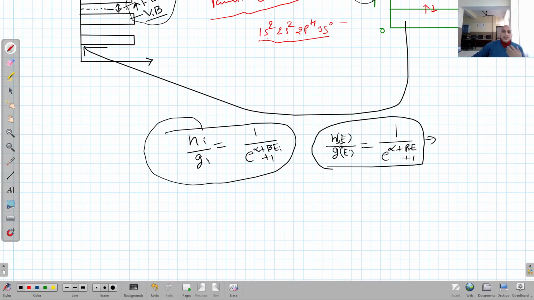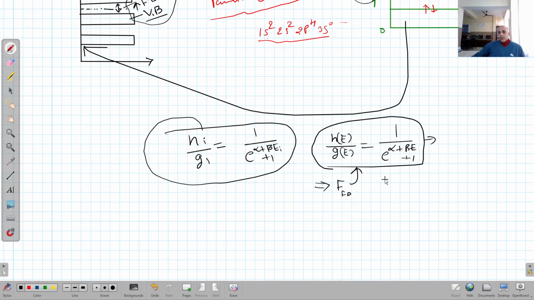This is basically the ratio of the number of electrons in the energy range E to the number of phase space cells in this. So this is called the Fermi Dirac distribution function, I'm calling it capital F, and I'm writing it FD, right? This is equal to this, right?